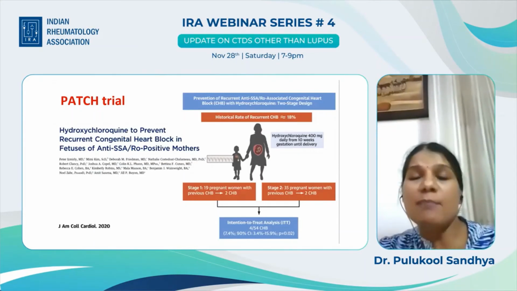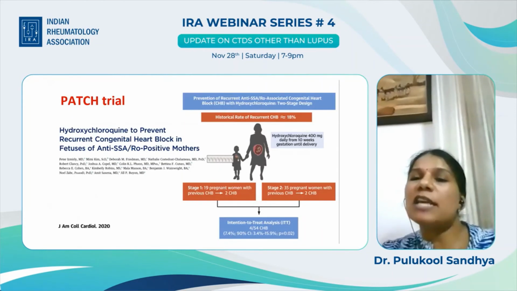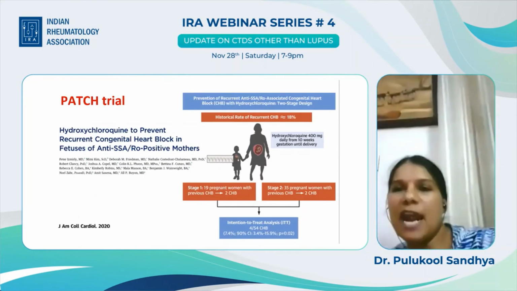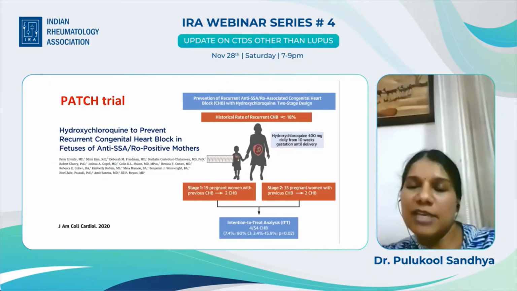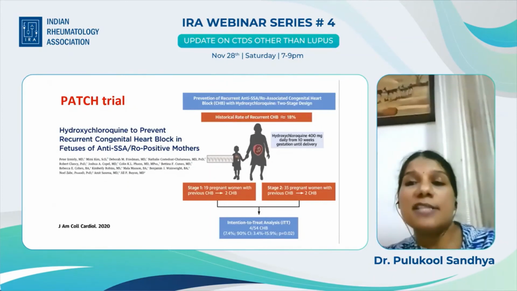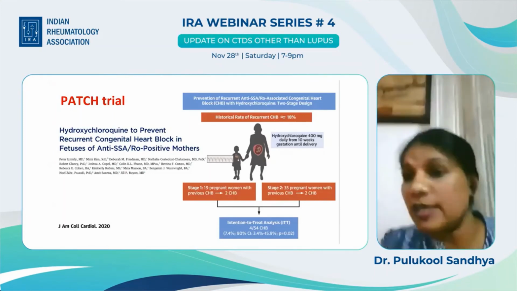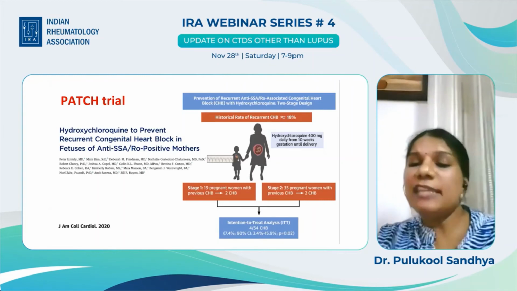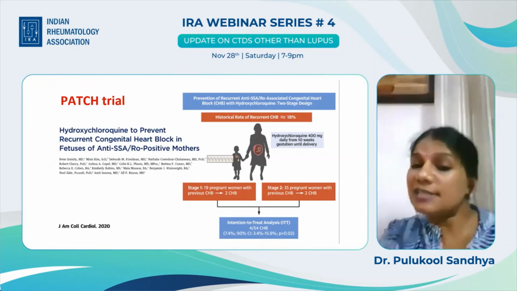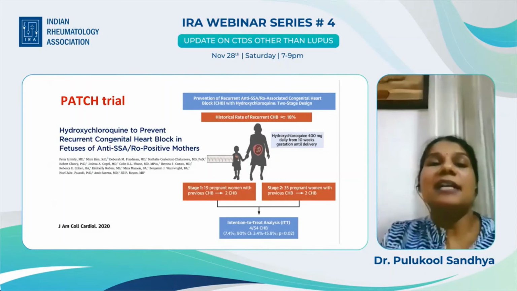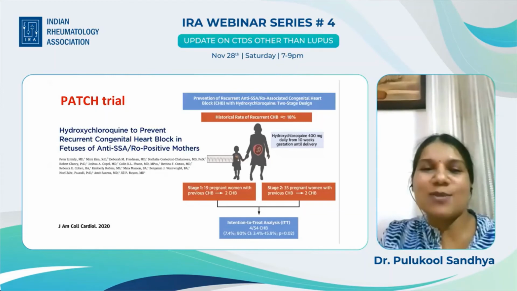Now, I would just like to talk about the PATCH trial that was published in 2020. This is a very important trial. What they have shown is that against the historical rate of recurrence of complete heart block of 18%, so if you have a previous baby with complete heart block, the chance of recurrence is 18%. The mothers who were enrolled in this trial took hydroxychloroquine 400 milligram daily, and the recurrence rate in this trial was 7.4%, a decrease of more than 50%, which is very good news as far as HCQ is concerned.